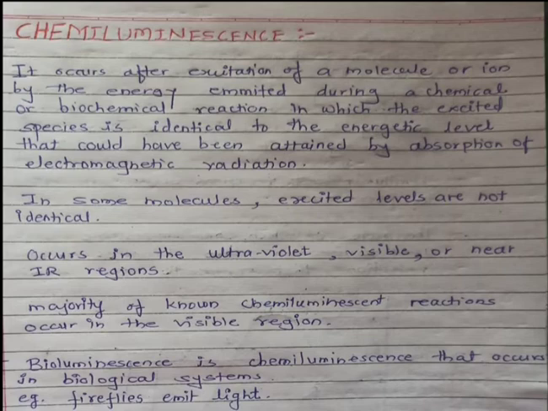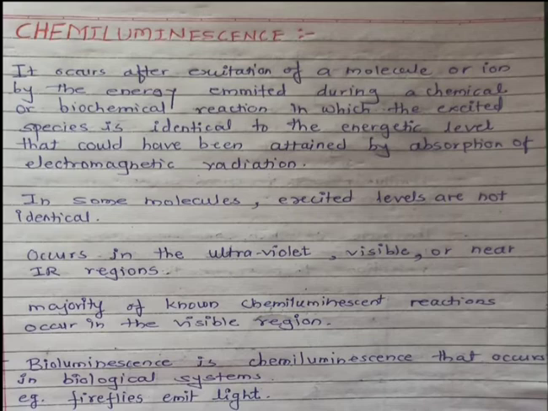As already we have seen the definition of luminescence, that means the molecule or the compound or the ion initially at the ground state absorbs the energy and goes to the excited state. After some time it comes to the ground state and there is an emission of light. This is called luminescence, and luminescence are of several types. Instead of that, here is the chemiluminescence. Chemiluminescence occurs after excitation of a molecule or ion by the energy emitted during a chemical or biochemical reaction.